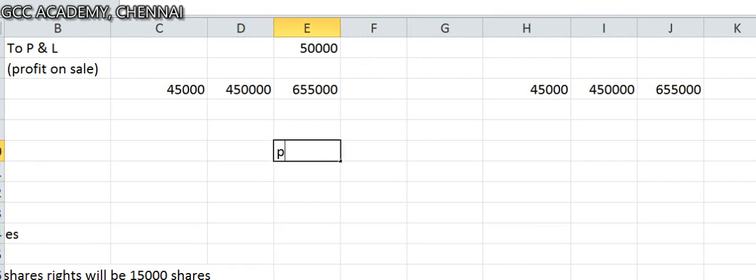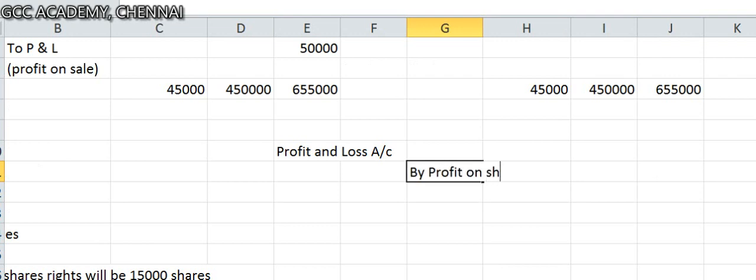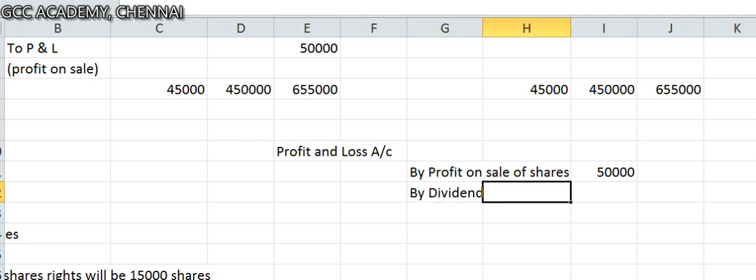Profit and loss account. Whatever dividend he received, profit on sale of shares, we just now calculated it. He got a profit of 50,000, and by dividend received on other shares, that is on other shares he has received dividend of 50,000, other than those which were bought on 2/6/96.